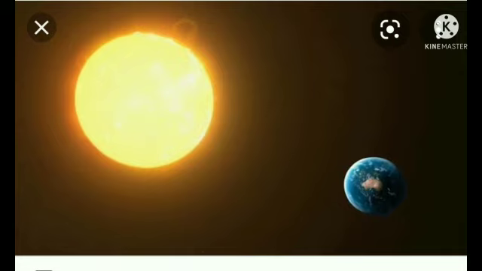See here, initially people thought that the earth was firm and stationary and all others went round it.